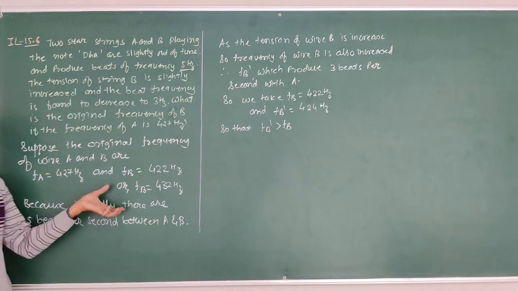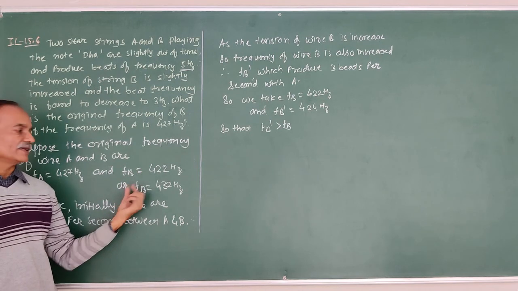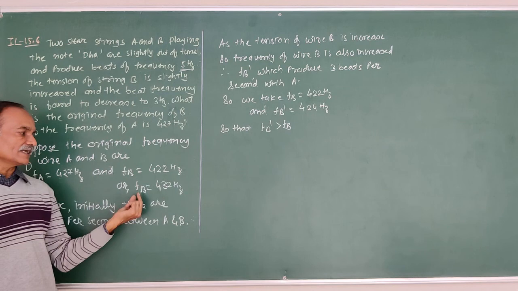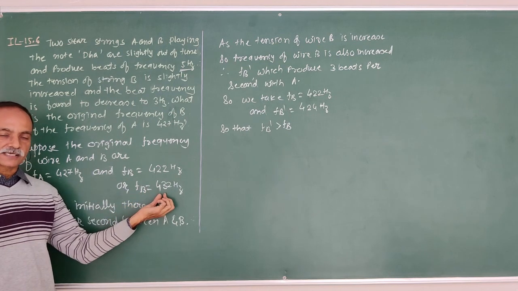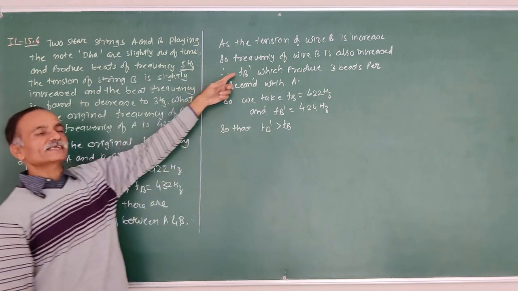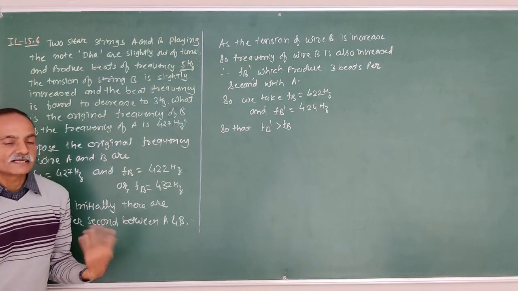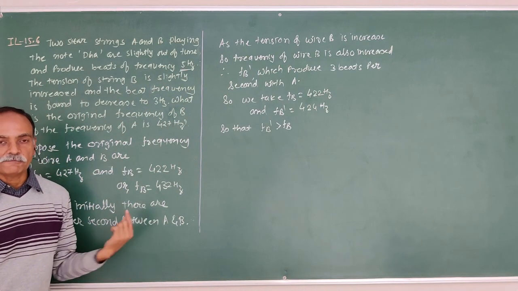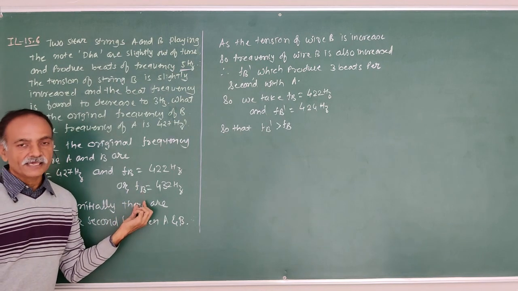Initially, there are two possibilities for the frequency of wire B. One is 422, second is 432. Suppose we consider the initial frequency as 432. Now we increase the tension in wire B, and the frequency of wire B also increases. Therefore, FB dash must be greater than FB.